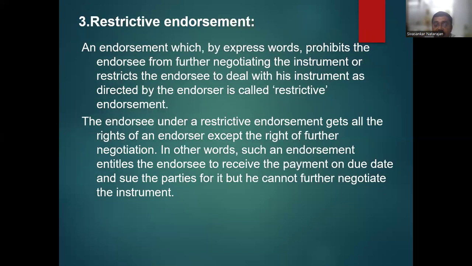Then restrictive endorsement. A restrictive endorsement, expressed by words, prohibits the endorsee from further negotiating the instrument, or restricts the endorsee to deal with the instrument as directed by the endorser. It is called a restrictive endorsement.